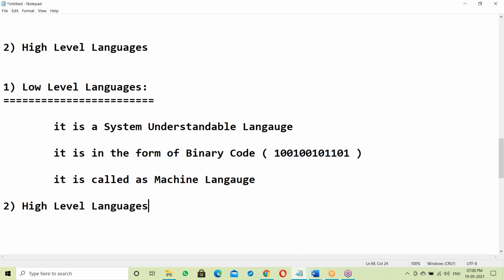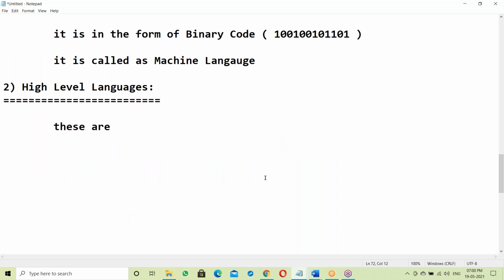Let us come to high level languages. These are user understandable languages. We are the users, right? They are understandable to the user.